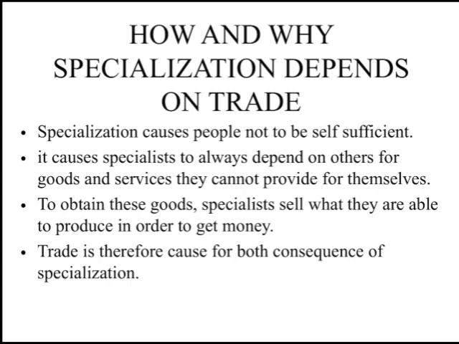So if you're in a particular field, there are certain things that you cannot do. There are certain things you cannot provide on your own. You need somebody else to provide those things for you. To obtain these goods, specialists sell what they are able to produce in order to get money. Let's say those who are specialized in carpentry, right? They make furniture and sell it in order to get money to use for other things that they can't provide on their own. Trade is therefore a cause and consequence of specialization.